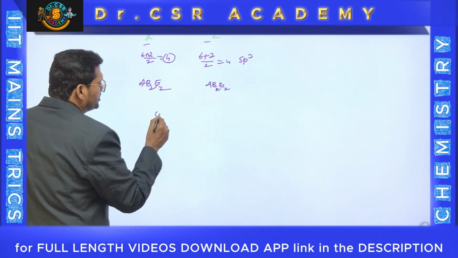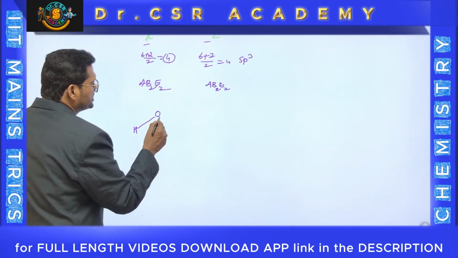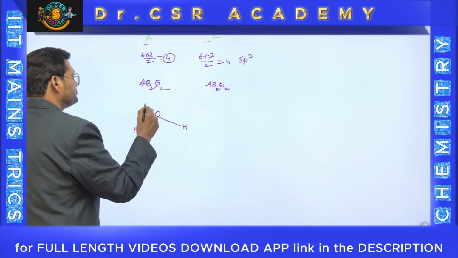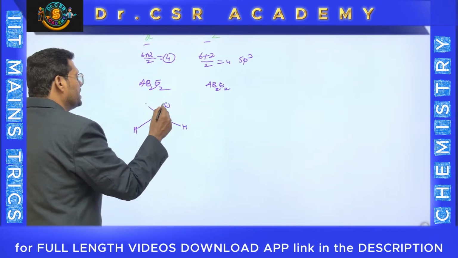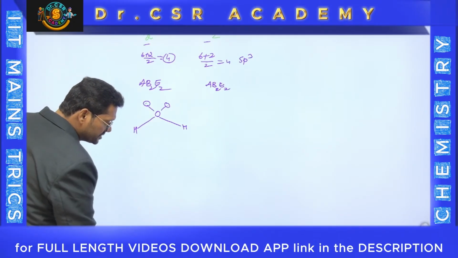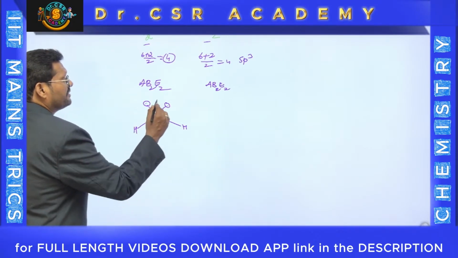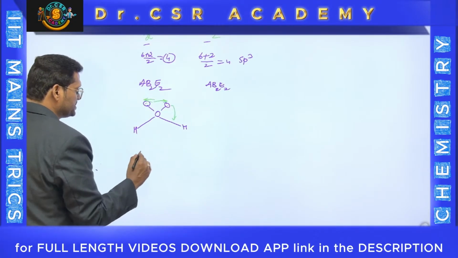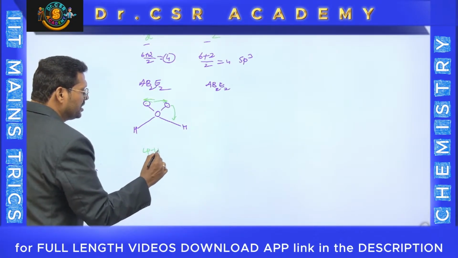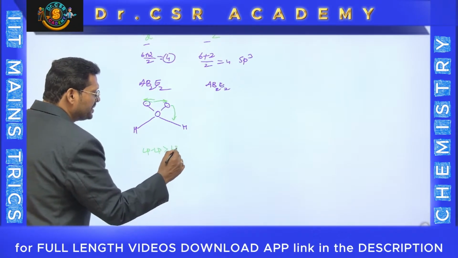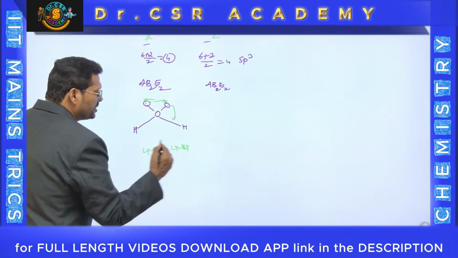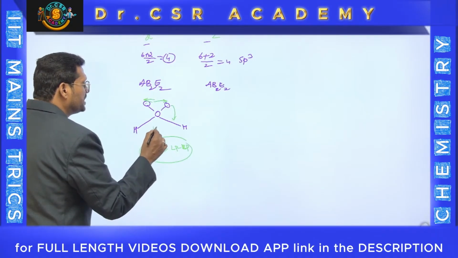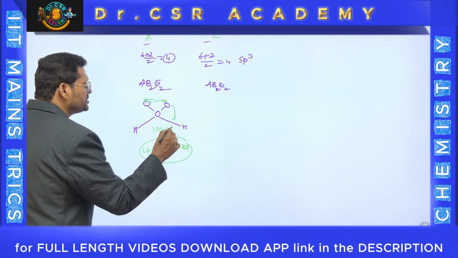This is the oxygen atom with hydrogens. It is a bent-shaped molecule, it has one lone pair and another lone pair. It is called AB2E2. There are lone pair repulsions, that means LP-LP repulsions are greater than LP-BP repulsions. Because of that, its bond angle is 104 degrees 28 minutes.